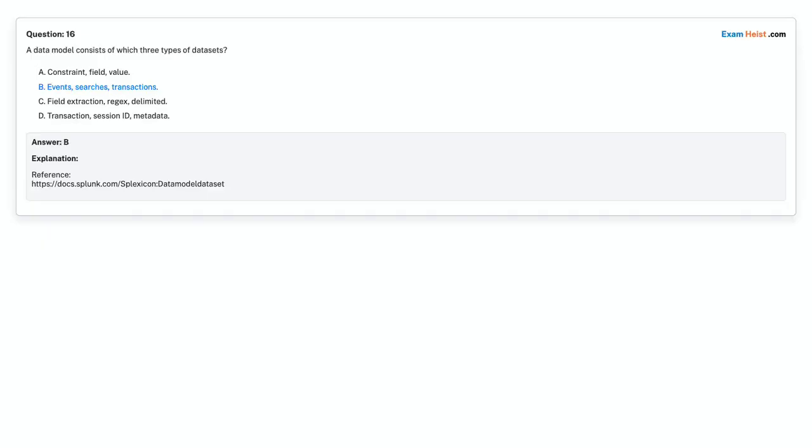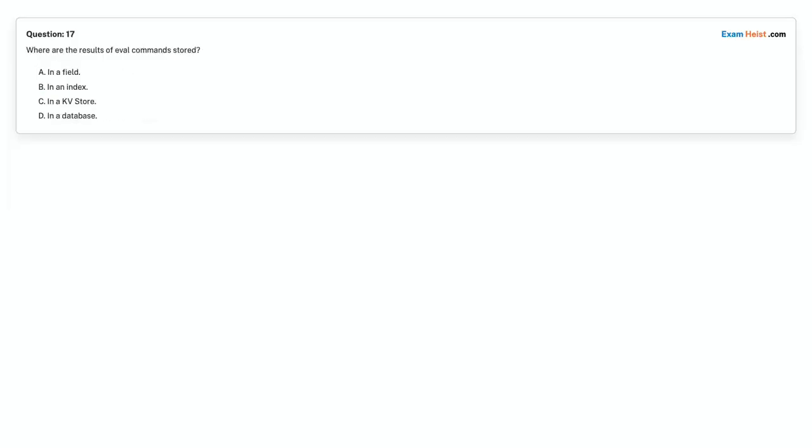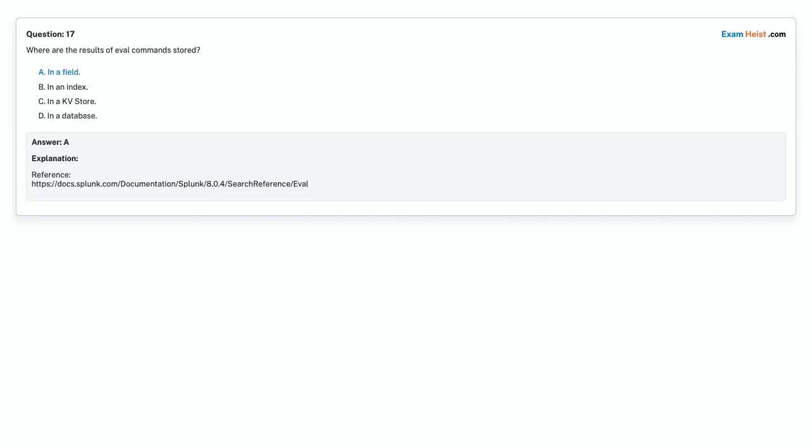Events, searches, transactions. Question 17. Where are the results of eval commands stored? Option A. In a field. Option B. In an index. Option C. In a KV store. Option D. In a database. Choose the correct answer. Correct answer is option A, in a field.